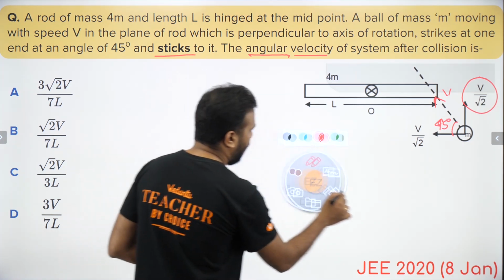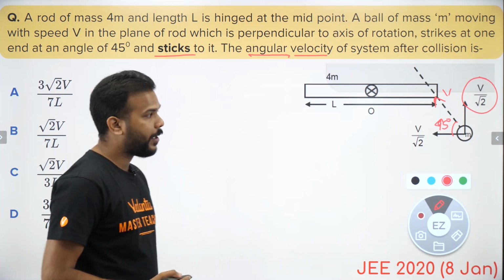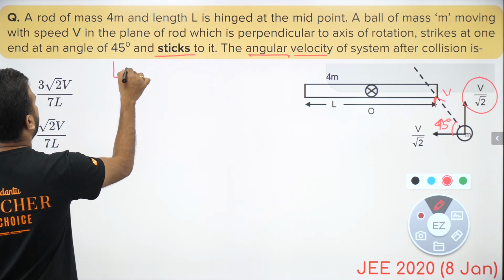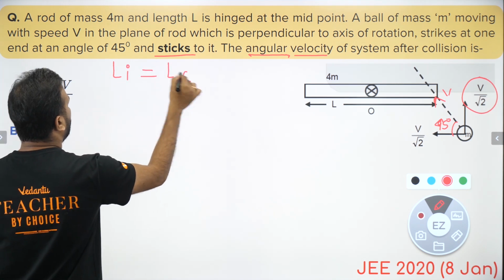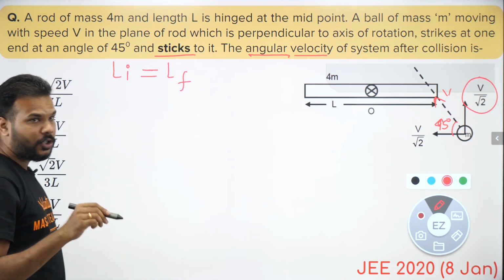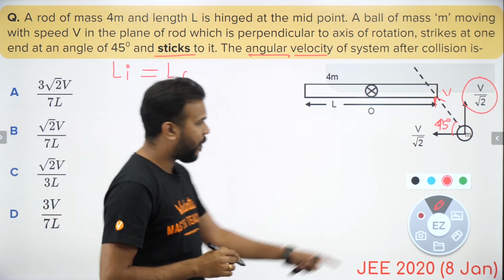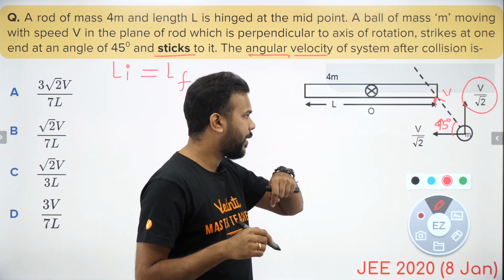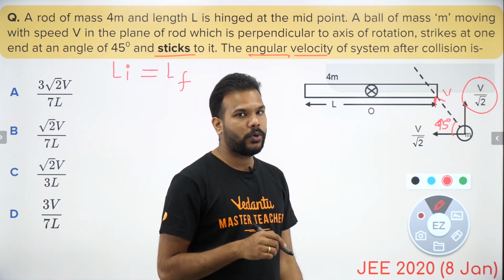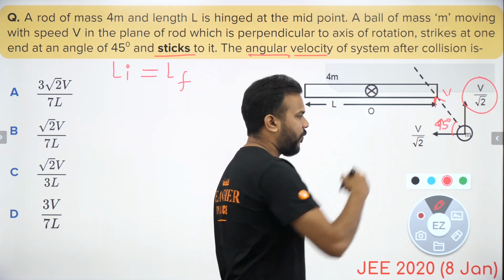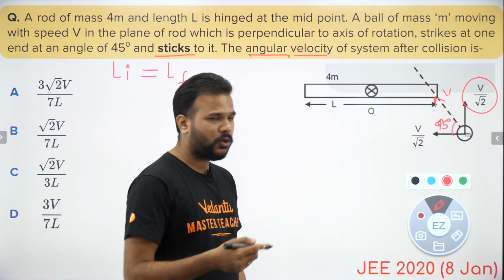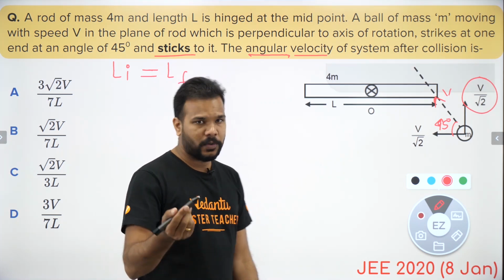Okay, so let's go ahead and try to find the angular velocity of the combined mass. The initial and final angular momentum are going to be the same. The initial angular momentum will only be possessed by this ball, and we write it with respect to v by root 2, because the angular momentum of the v by root 2 component in the horizontal direction is going to be 0. Or you can also go by mvr sin theta, and you will get the same thing.